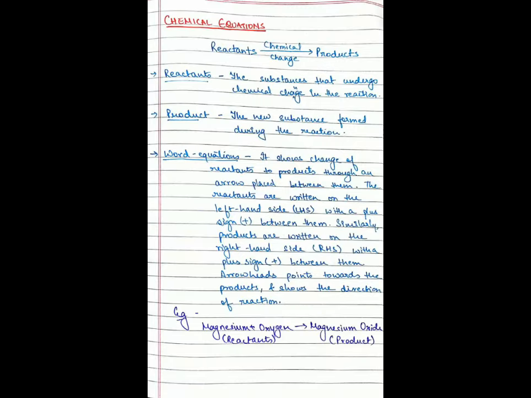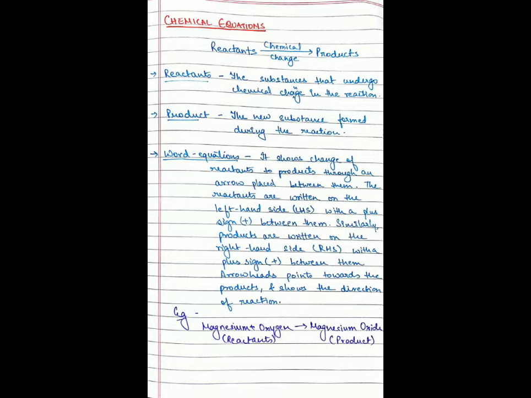After having discussed chemical reactions, let's see what are chemical equations. Chemical equations can be written in simpler forms of reactants on the left-hand side and products on the right-hand side. What are reactants? The substances that undergo chemical change in the reaction are called reactants. Now what is the product? Product is the new substance formed during the reaction.